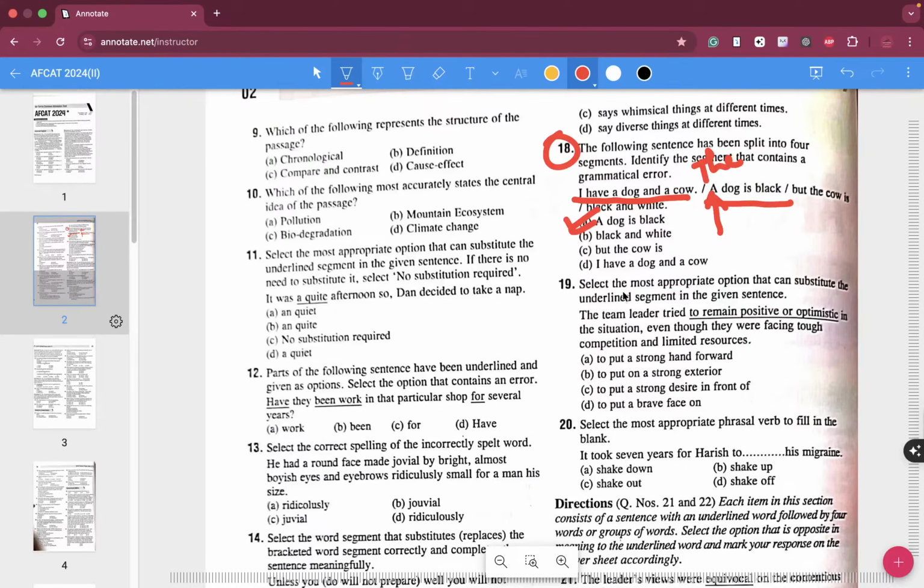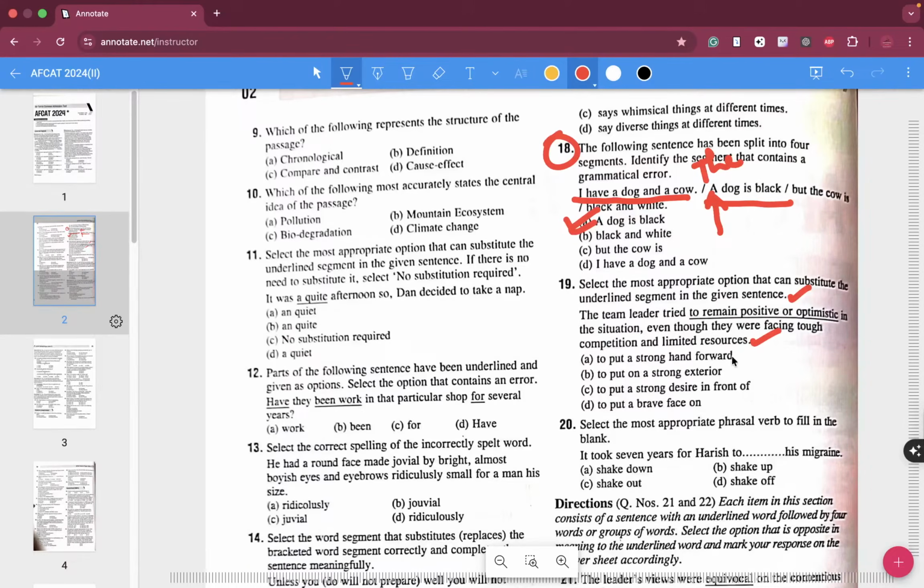Now question number 19, select the most appropriate option that can substitute the underlined segment in the given sentence. The team leader tried to remain positive and optimistic in the situation, even though they were facing tough competition and limited resources. So to remain positive and optimistic, this is what you have to replace.